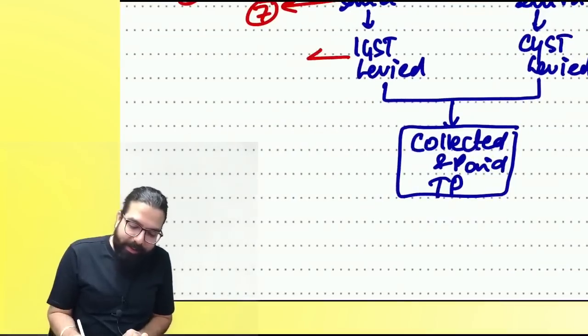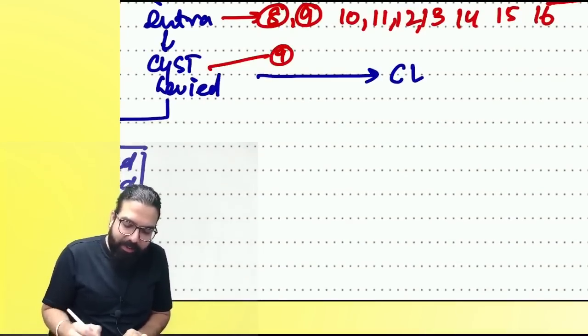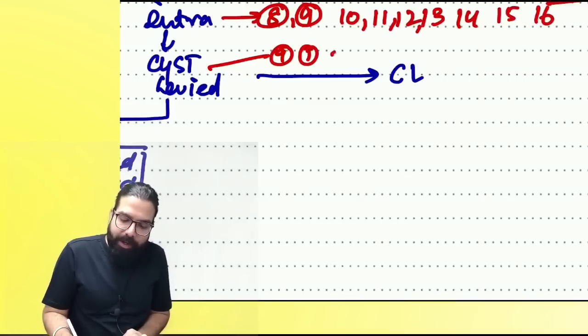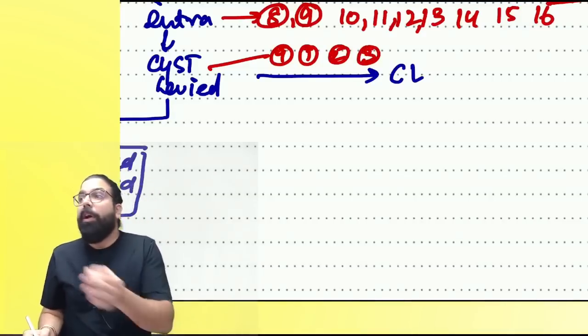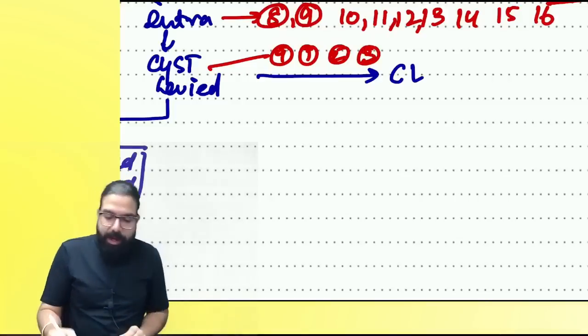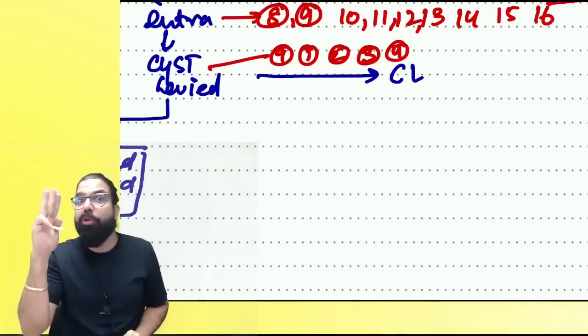Now, we have the IGST levy section, section number 5. We learned the CGST levy section, section number 9(1). What is 9(1), everyone? Normal levy. 9(2), HP man. 9(3), everyone. People watching at home, you have to revise with me. 9(3), on diagrams. RCM on diagrams. 9(4), promoters, 3 services. Now you remember it.